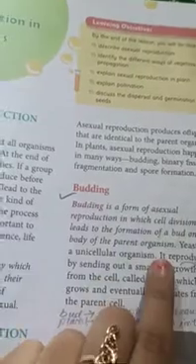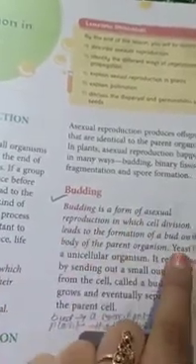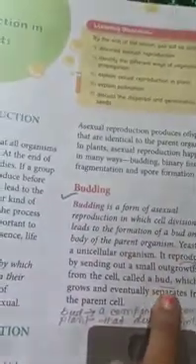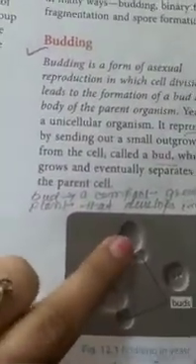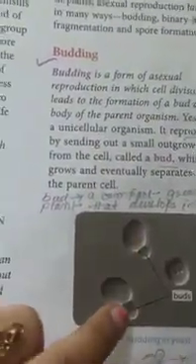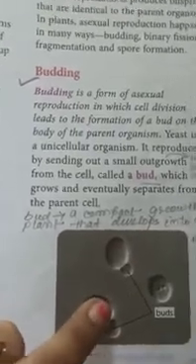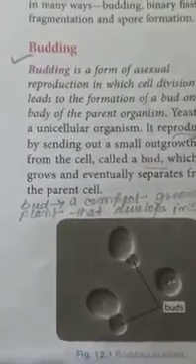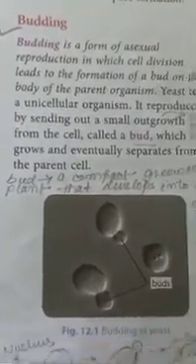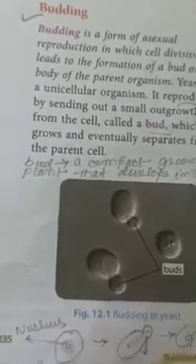Okay, so in the process of budding, mainly a bud is produced when, under certain cell division inside the cell of the body of a microorganism, say suppose yeast, a bud is produced. A bud is nothing but an outgrowth. As you can see in this picture, these are the buds coming out from the parent body. So a bud is a compact growth, or you can say an immature growth in the plant which is produced during asexual reproduction.